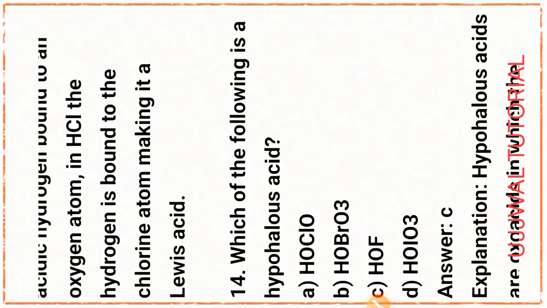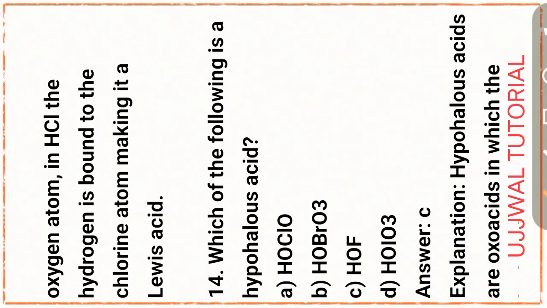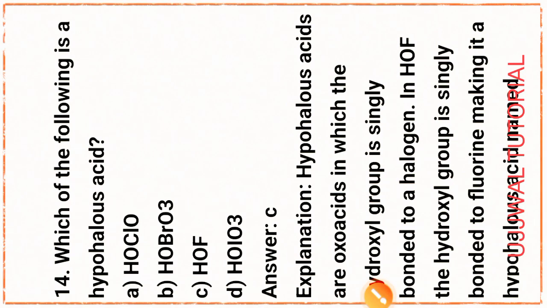Next question, question number 14. Which of the following is a hypohalous acid? That is option C, HOF. Hypohalous acids are oxo acids in which the hydroxyl group is singly bonded to a halogen.